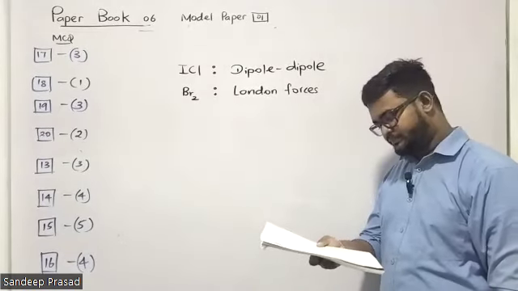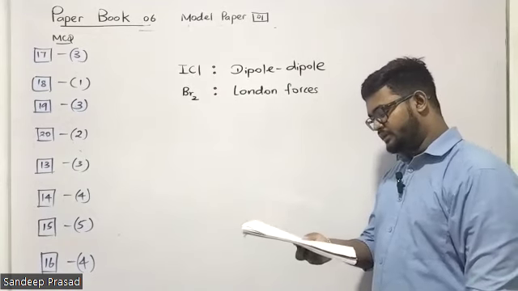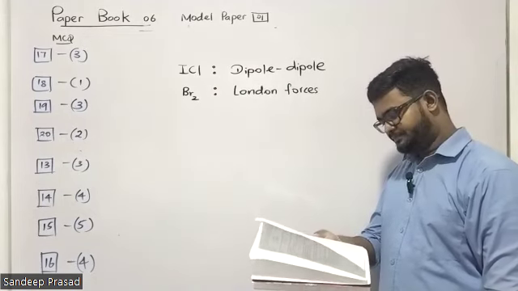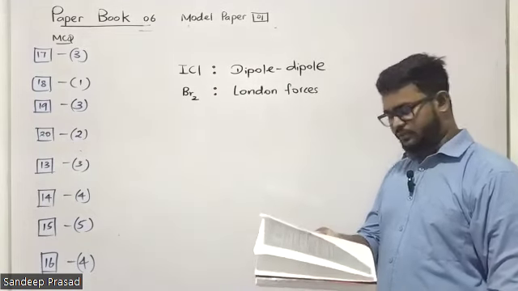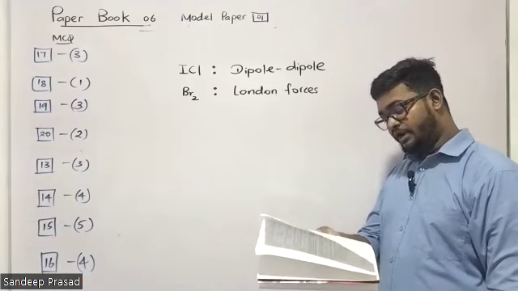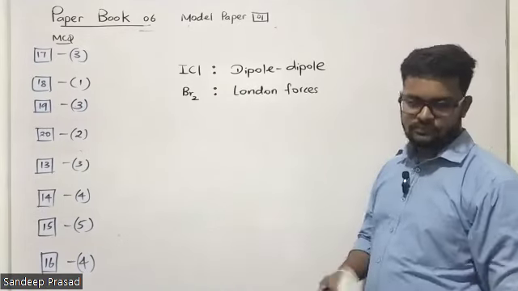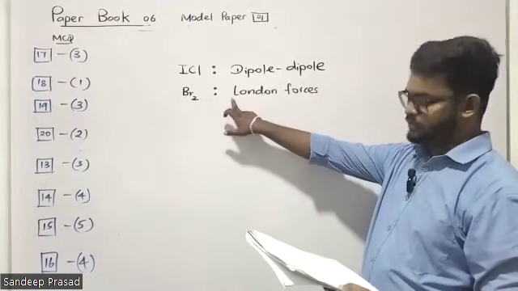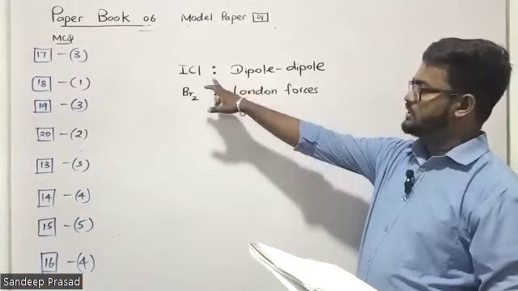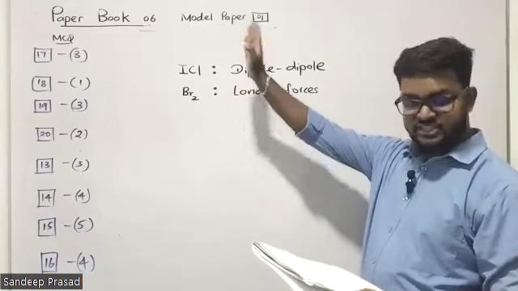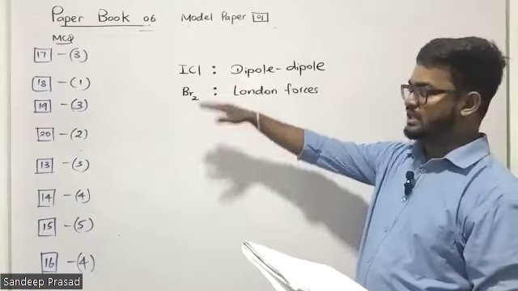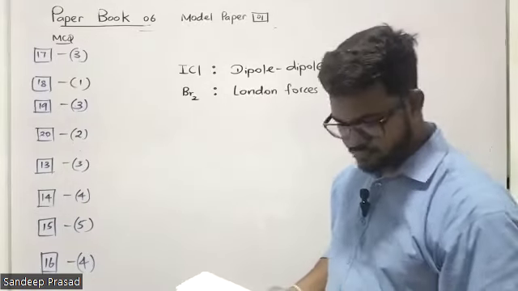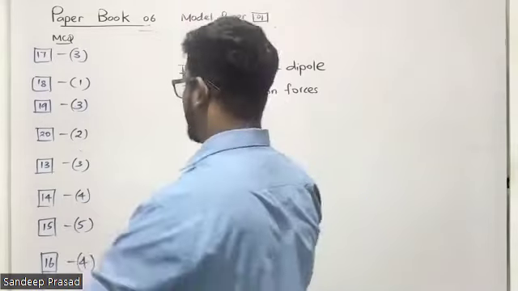The second statement they have given: bromine is a non-polar molecule. Is that correct? Yes. ICl is a polar molecule, therefore dipole-dipole attractions are existing. Yes, dipole-dipole interactions are existing in ICl. So we can say that the second statement is explaining the first one. Question number 21, the answer is the first one.